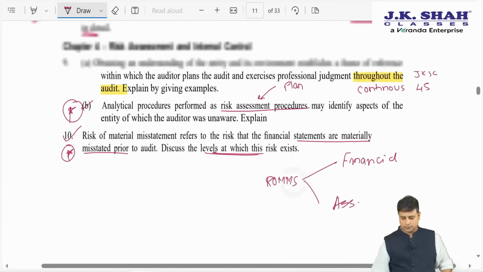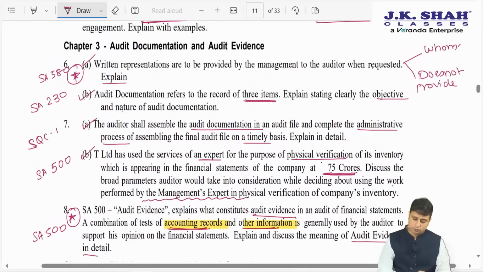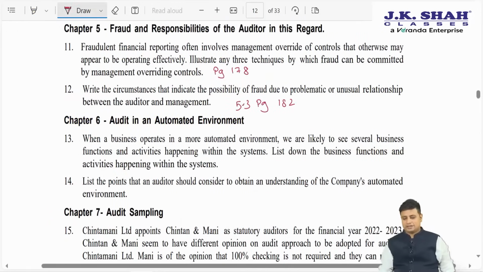Right. So this was our chapter number 4. Chapter number 4 also has a good weightage in the exam. So both chapter number 3 and chapter number 4 are very, very important. Chapter number 5, that is fraud and responsibilities of auditor in this regard. So again, both the questions are covered in the JKC book.